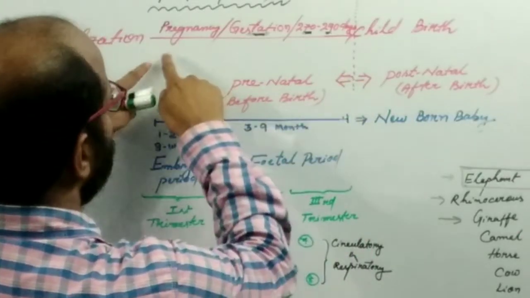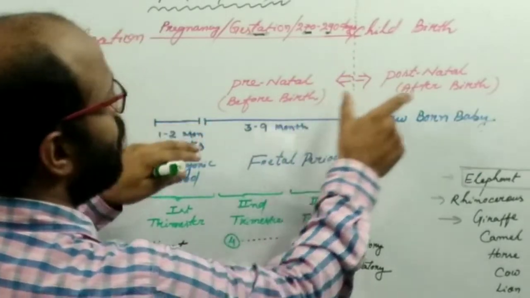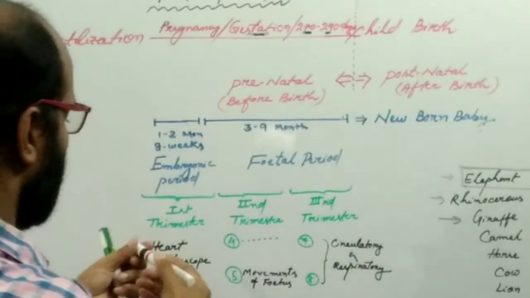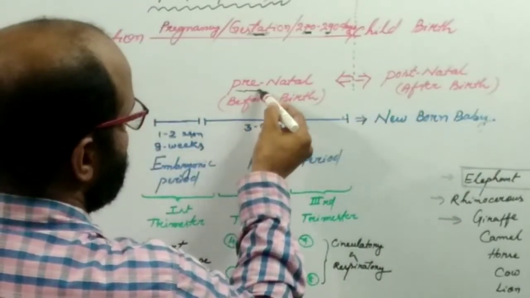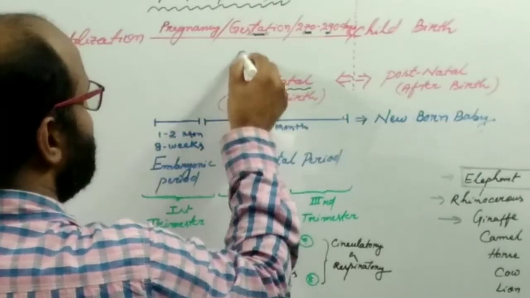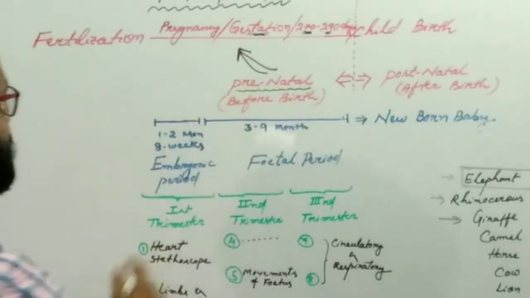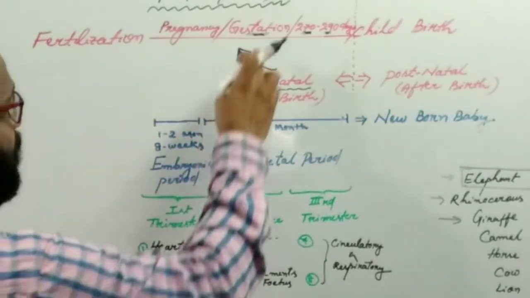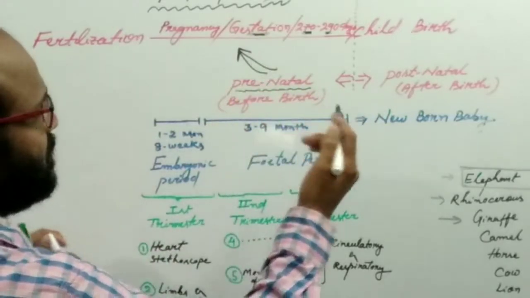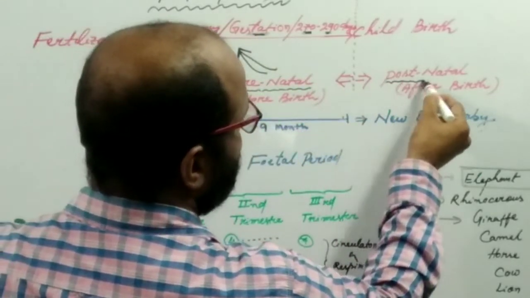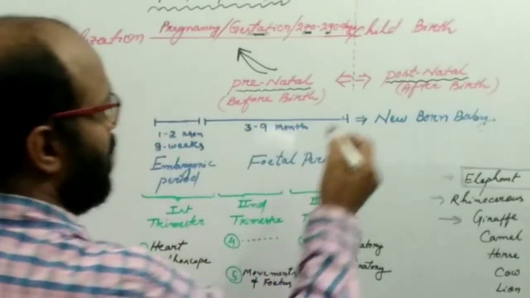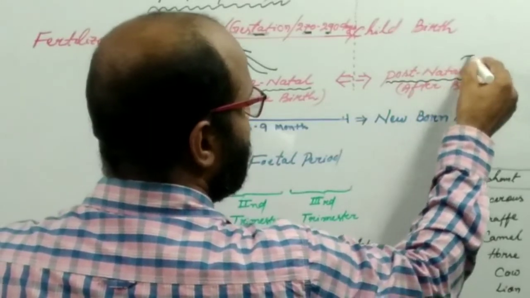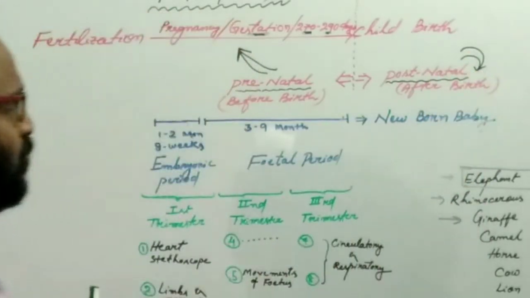The life of baby is divided into two parts: before birth and after birth. Before birth, the life of baby is known as the prenatal. Prenatal indicates the gestational period, or the life at the time of gestation. After birth, the life of the baby is known as the postnatal. Postnatal indicates the life after birth.